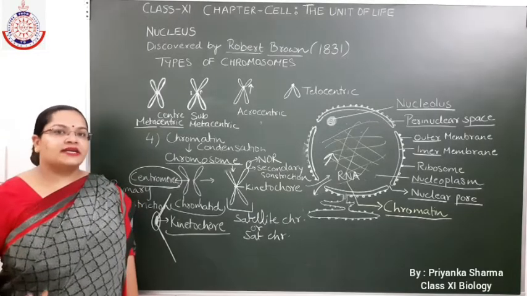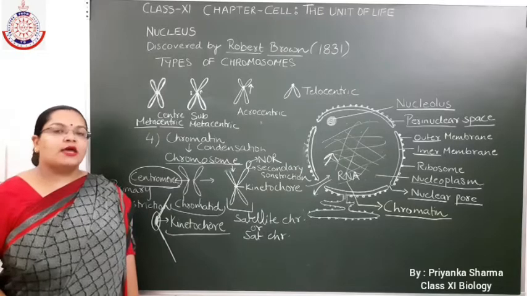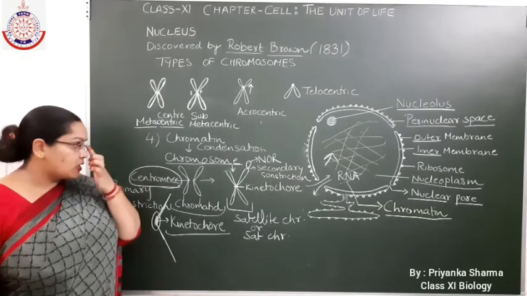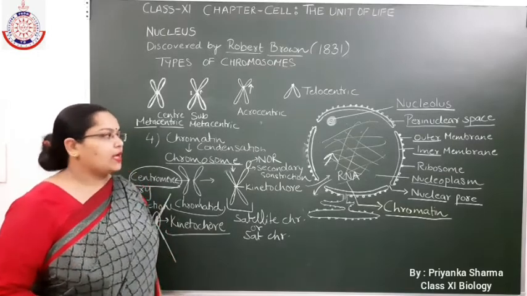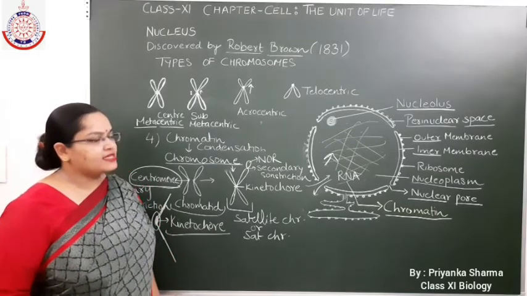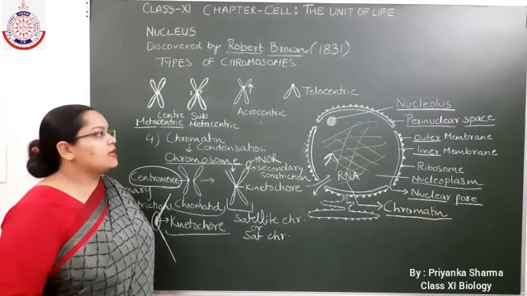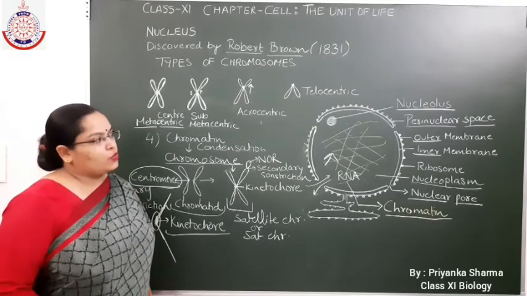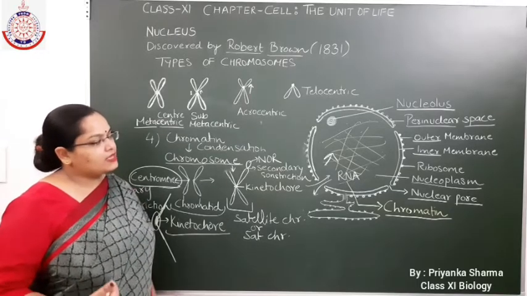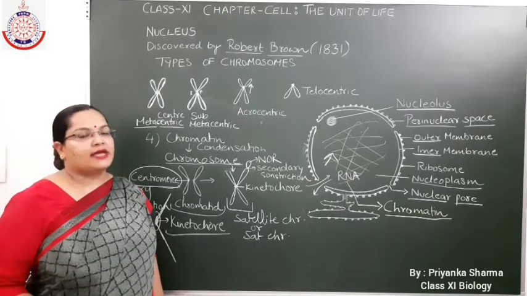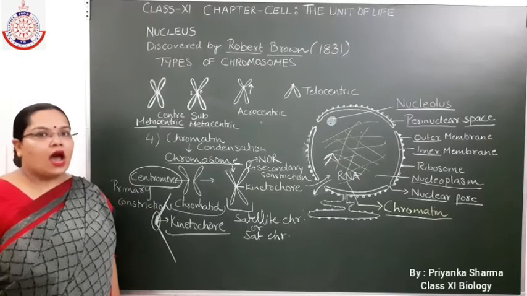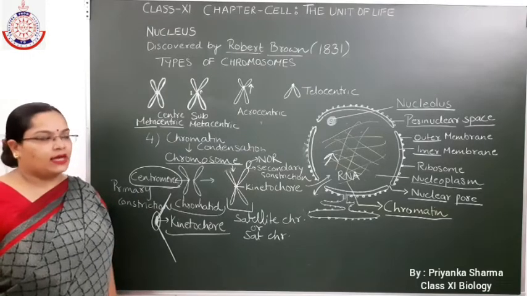The outer membrane is in contact with the cytoplasm, whereas the inner membrane is in contact with the nuclear sap, also known as the nucleoplasm. In the nucleoplasm, different types of material are present like DNA, RNA, proteins, metal ions.